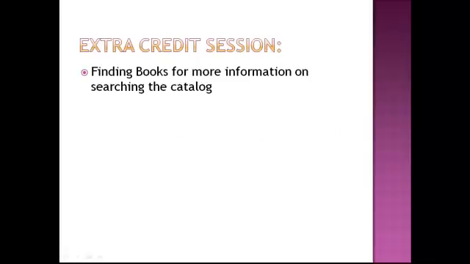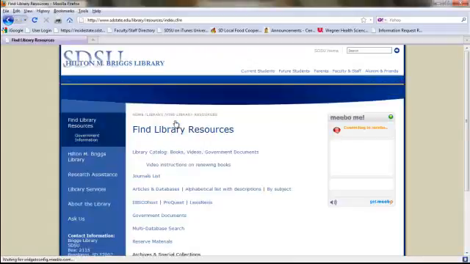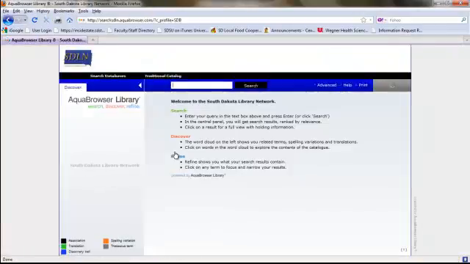We are going to take a very brief look at searching the catalog. For more information on this topic, see the extra credit session on finding books. From the library's homepage, click on Find Library Resources, then on Library Catalog, Books, Videos, Government Documents. I will type my search into the search box in our catalog. Note that in this database, I must capitalize the words or and.